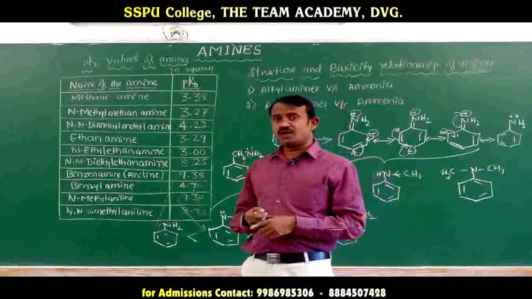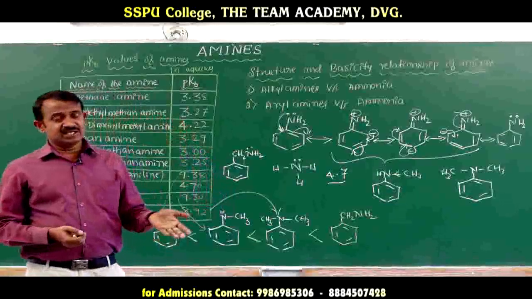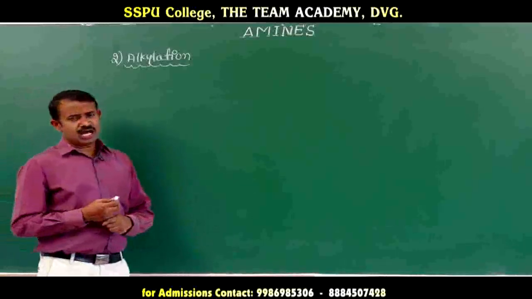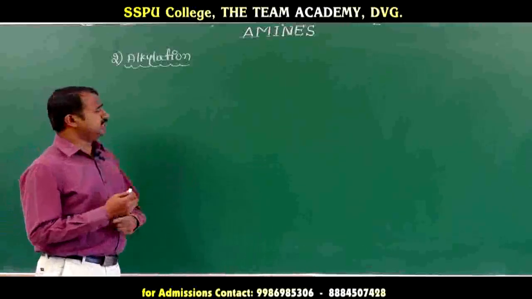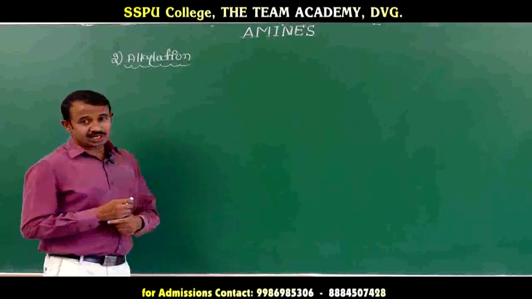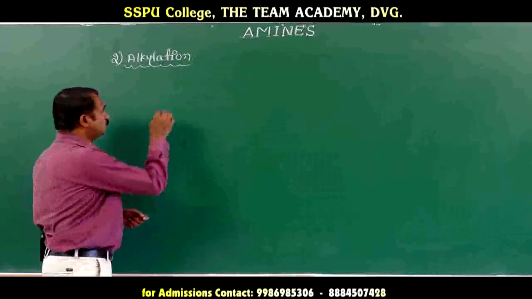Okay, next we will go for the chemical properties of amines. The first one is the basicity of amines, next is alkylation of amines. What is alkylation? Addition of an alkyl group.